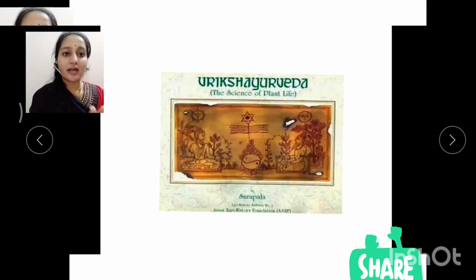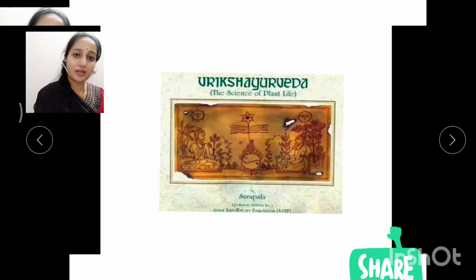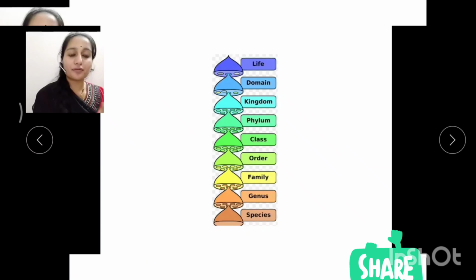So he was Rishi Parasura, and this is his book Vrikshayurveda, where he wrote all his knowledge and his type of classification, as he considered the floral characters.